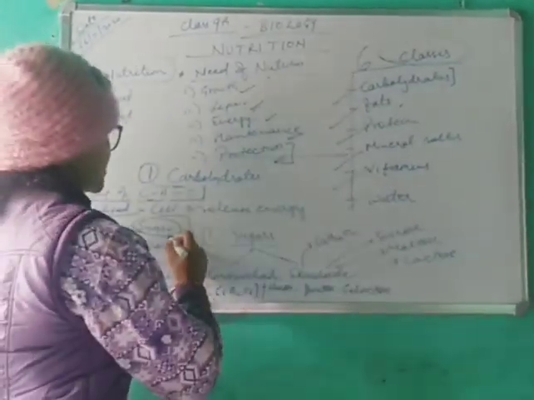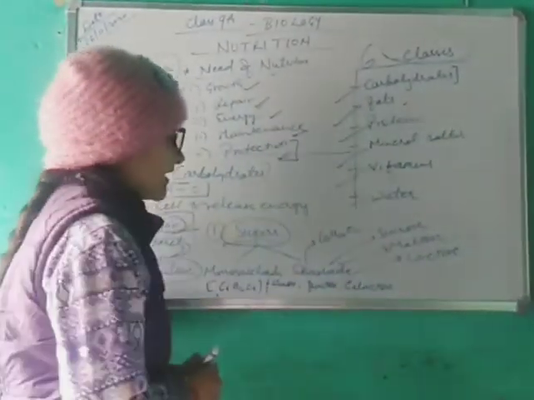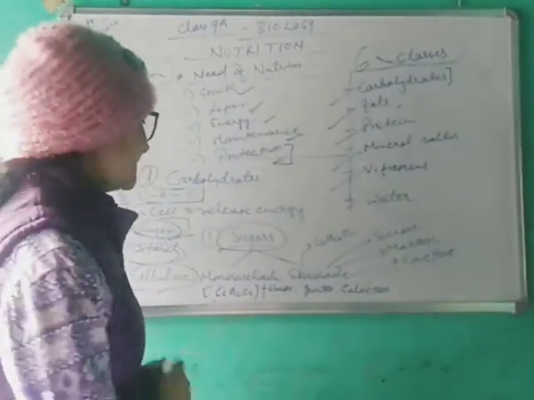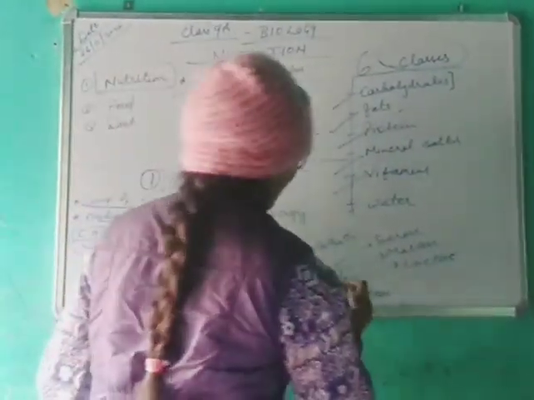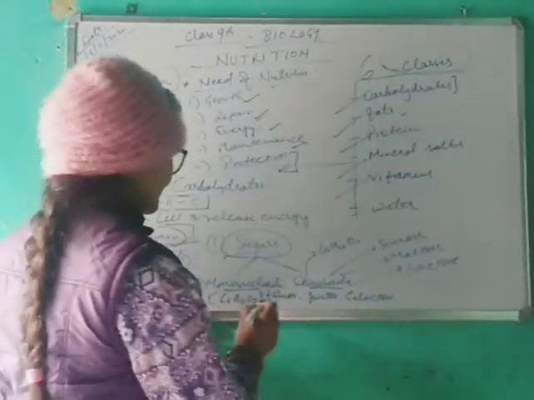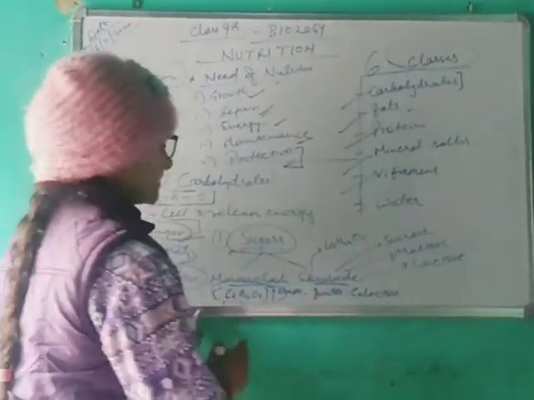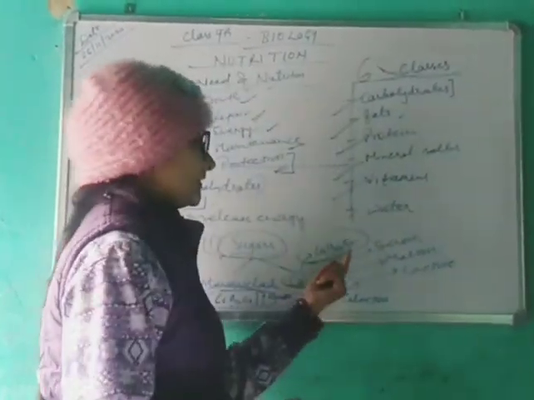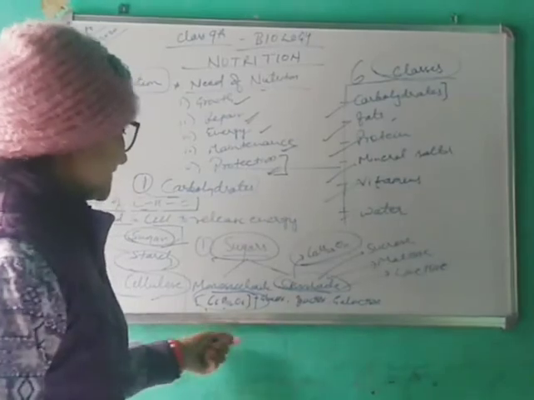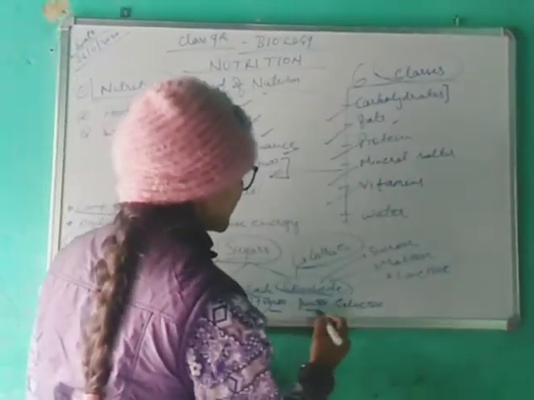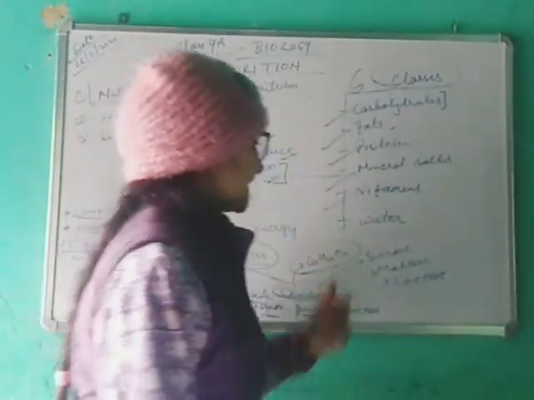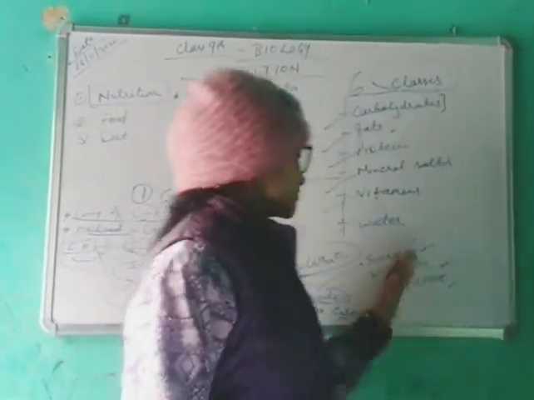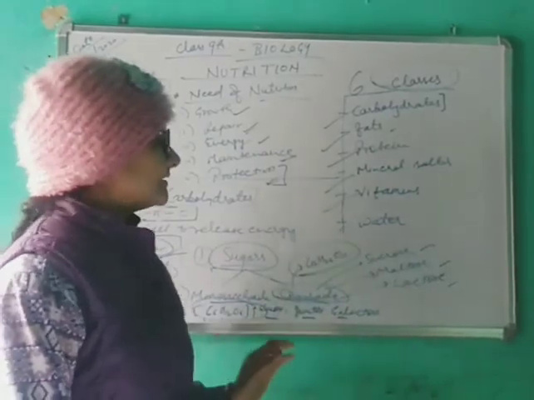So first there is sugar. What is sugar? Sugars are sweet in taste, and there are 2 types of sugar: monosaccharide and disaccharide. Monosaccharides have the formula C6H12O6, and disaccharides have the formula C12H22O11. So monosaccharides are like glucose, fructose, and galactose, and disaccharides are sucrose, maltose, and lactose. These are the examples. You have to learn these things. These are the basic things.